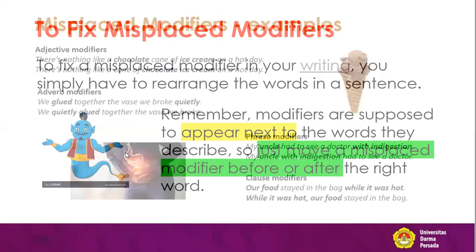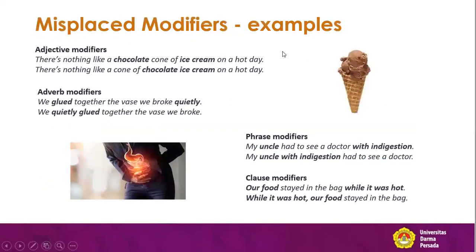Now we go on. Misplaced modifiers examples. Now we have the example and then the correction. We have adjective modifiers: There's nothing like a chocolate cone of ice cream on a hot day. Actually, we are talking about the ice cream, which is chocolate or brown. When we say chocolate cone, that means the cone is chocolate.